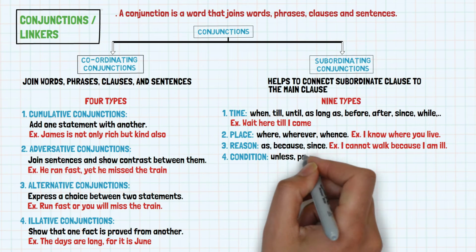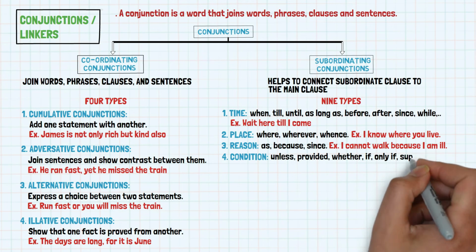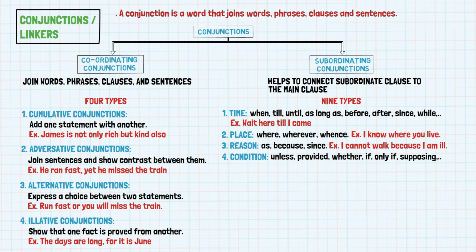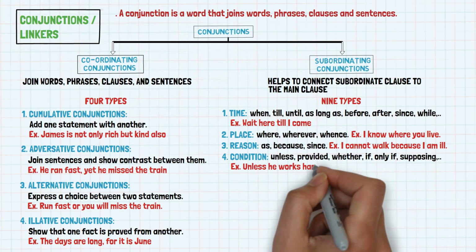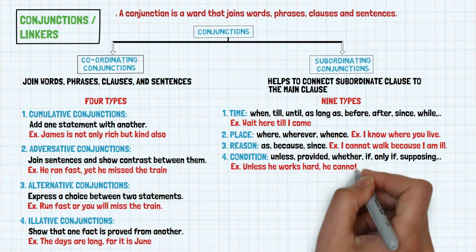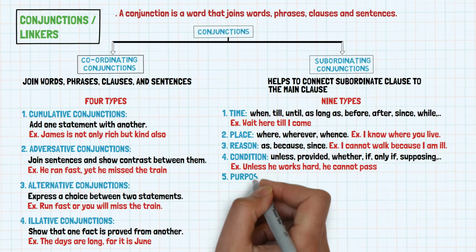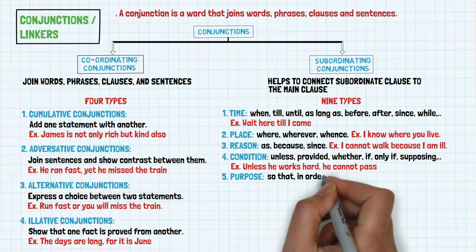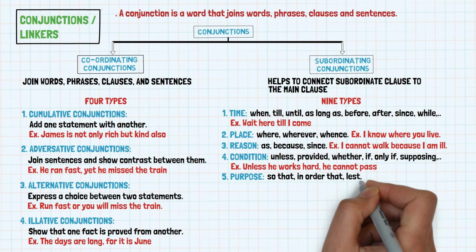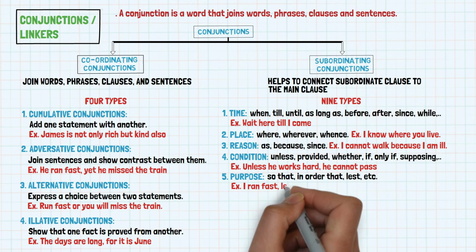Unless, provided, whether, if, only if, supposing, etc. For example, unless he works hard, he cannot pass. 5. Purpose. So that, in order that, lest, etc. For example, I ran fast, lest I should miss the bus.